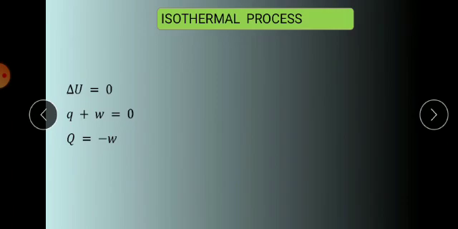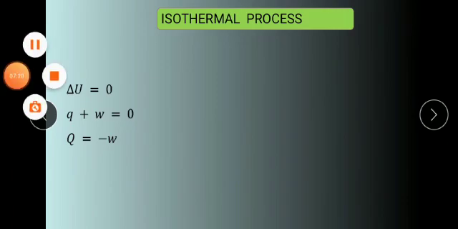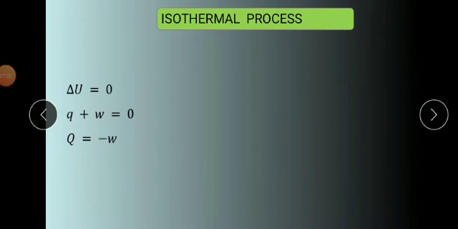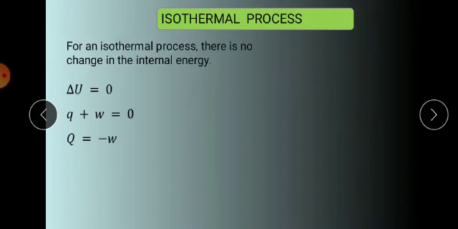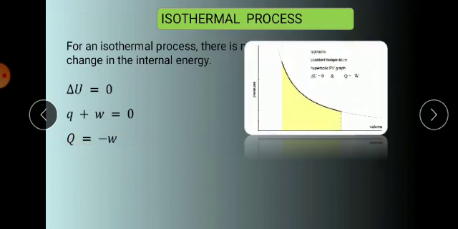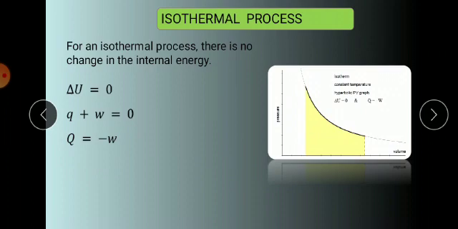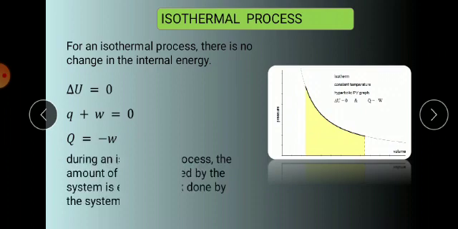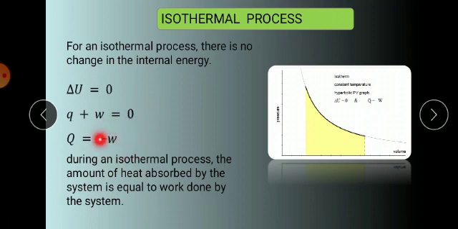the isothermal process. In the isothermal process, del U is equal to 0. What's the formula? Del U is equal to Q plus W. That is the first law formula. So del U is equal to 0 means Q plus W is also 0. So Q is equal to minus W. It means the value of Q is equal to minus W. So during the isothermal process, the amount of heat absorbed by the system is equal to the work done by the system.